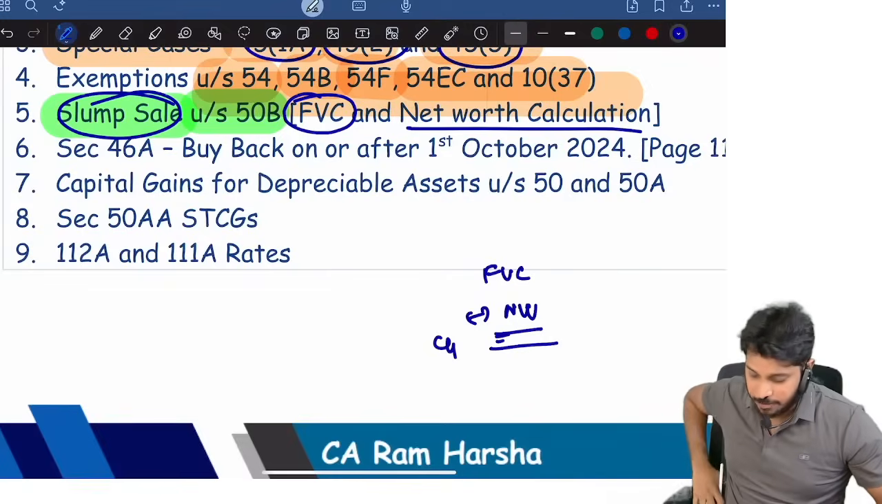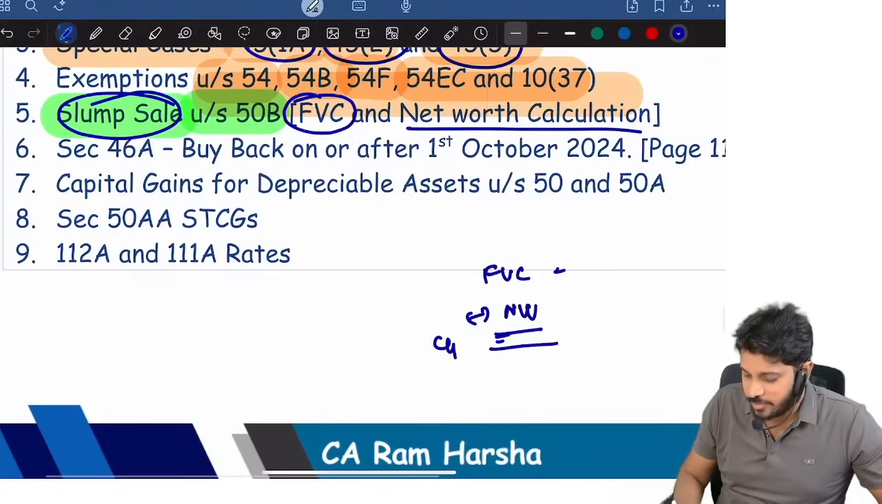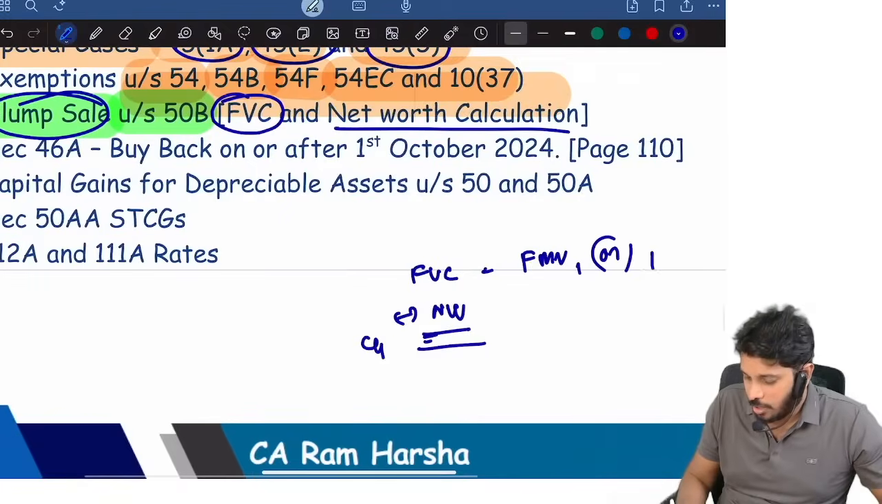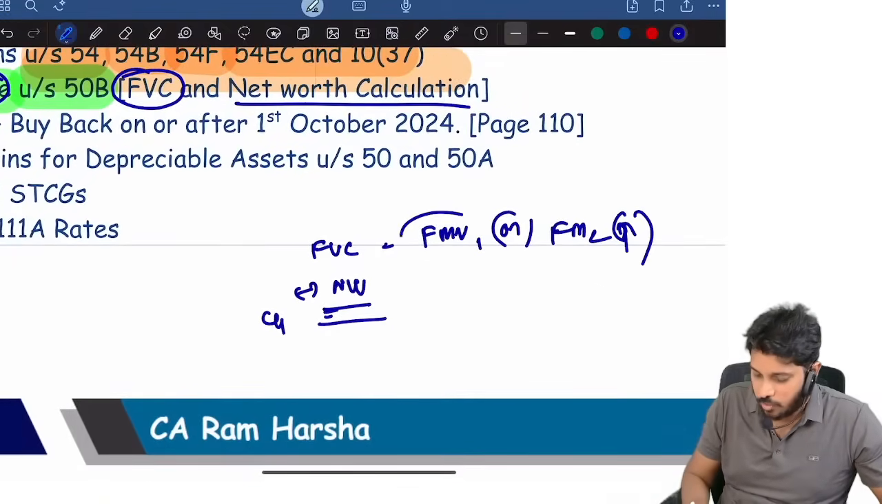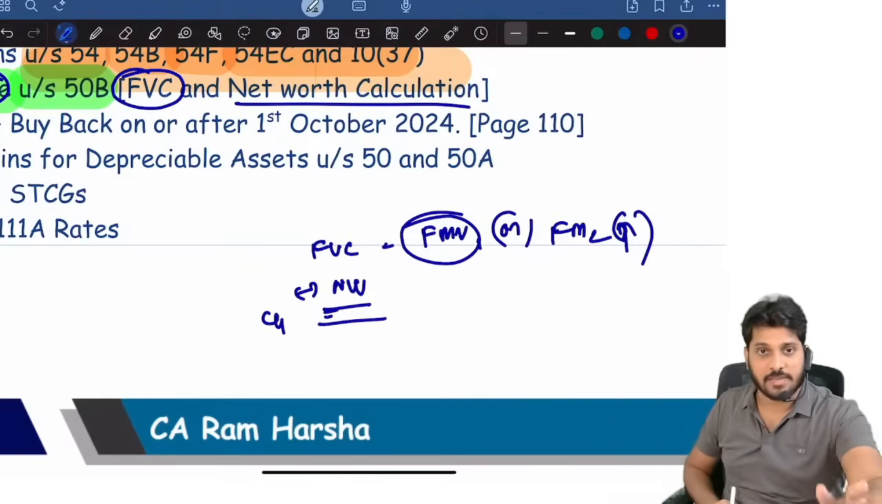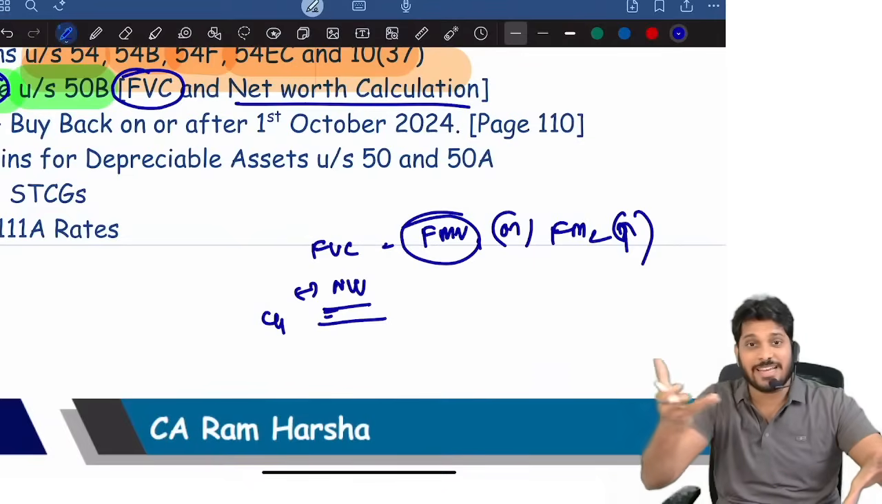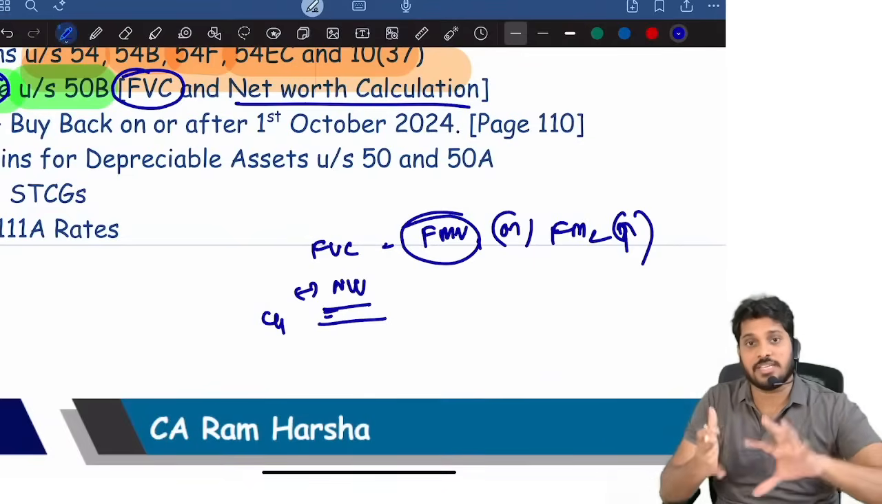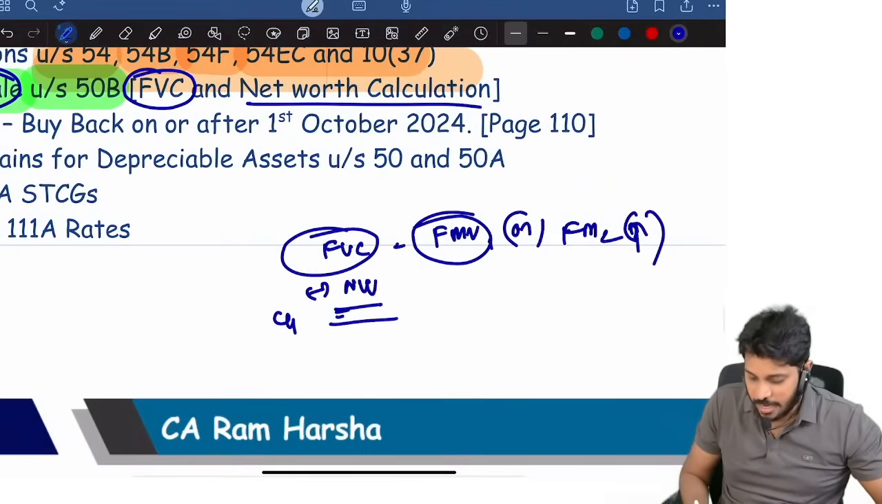Okay, now slump sale, full value of consideration. What is full value of consideration? Fair market value 1 or fair market value 2, whichever is higher. What is fair market value 1? The undertaking, one division I sold, its market value, or the consideration I'm getting, whichever is higher. That is full value of consideration minus net worth.